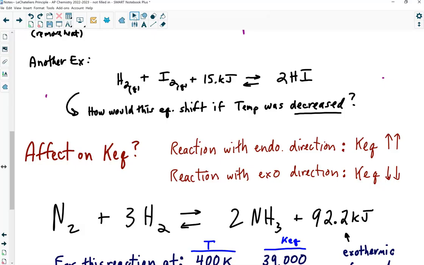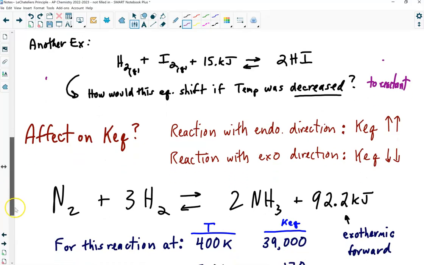So if I decrease the temperature on this reaction system, it will shift to the left, or shift to the reactant side. Make sense now? Okay. And again, you guys are just going to have to work through the examples on the homework to kind of nail this down. Okay, we got a motor here. So what is the effect?